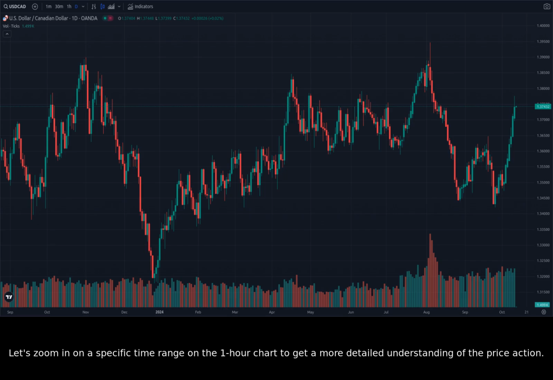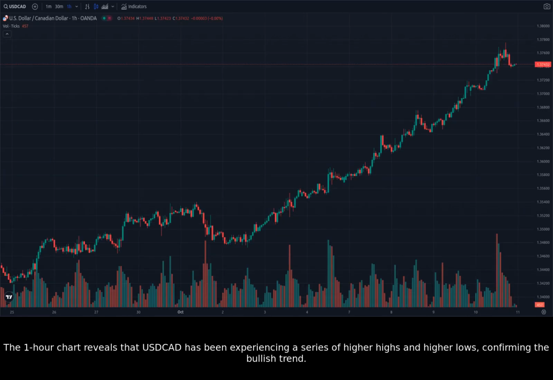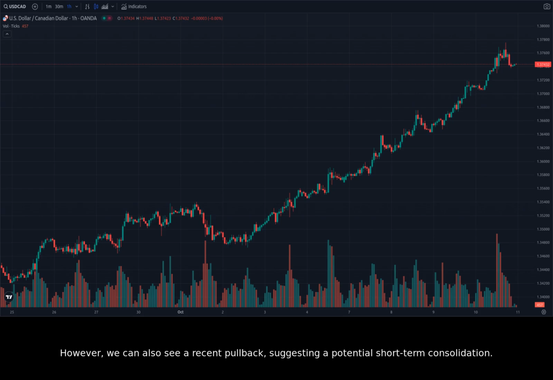Let's zoom in on a specific time range on the 1-hour chart to get a more detailed understanding of the price action. The 1-hour chart reveals that USDCAD has been experiencing a series of higher highs and higher lows, confirming the bullish trend. However, we can also see a recent pullback, suggesting a potential short-term consolidation. This consolidation is likely due to profit-taking after the recent rally.